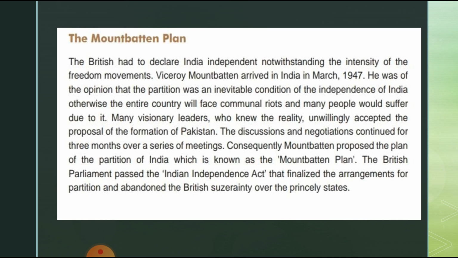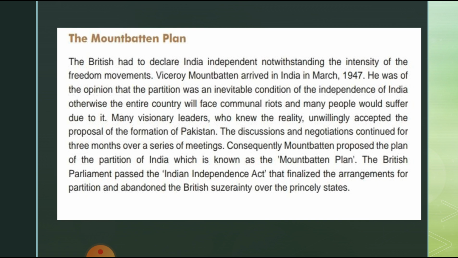How many months did it continue? For 3 months, and various meetings were held, and consequently Mountbatten proposed the plan for the partition of India, and it was known as the Mountbatten Plan. Viceroy Lord Mountbatten prepared a plan for the partition of India, which was known as the Mountbatten Plan.